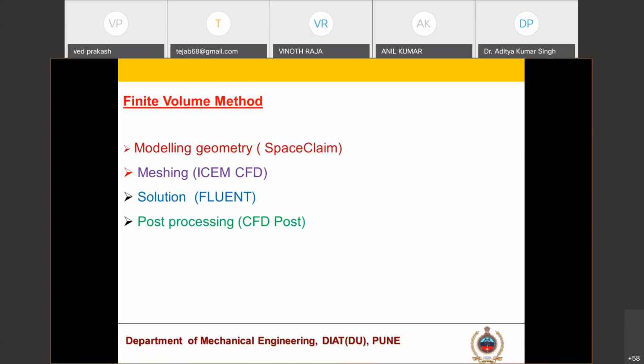First, modeling geometry. For that, we are using SpaceClaim. It is a design modeler for geometry modeling. It is an ANSYS software. And then for meshing, we use ICEM CFD. For the solver, we are using Fluent. And for post processing, we will use CFD-Post. These four will be in your ANSYS software. If you have ANSYS software, or you can download it, these four will be there. We'll use this software step by step to solve our problem.